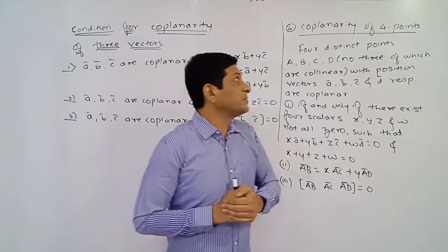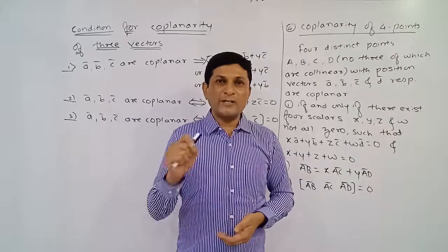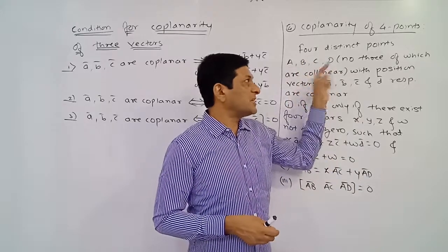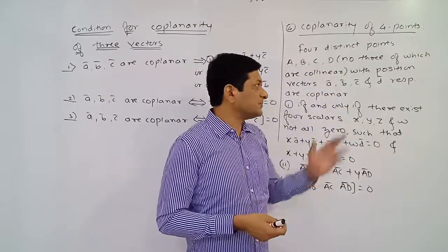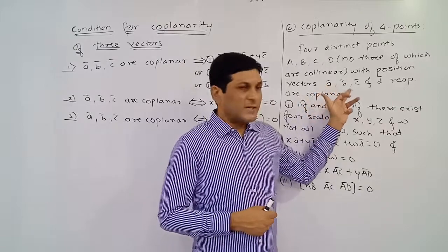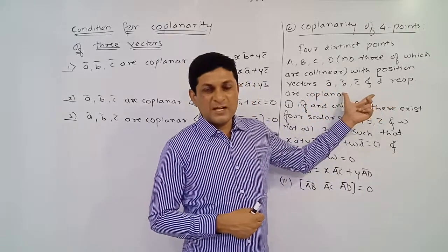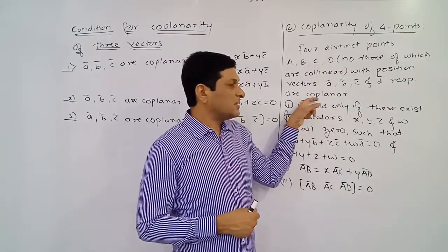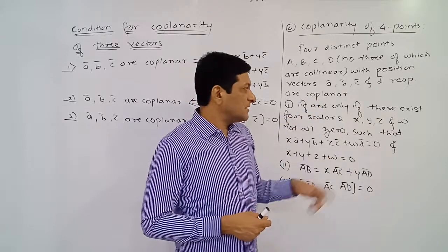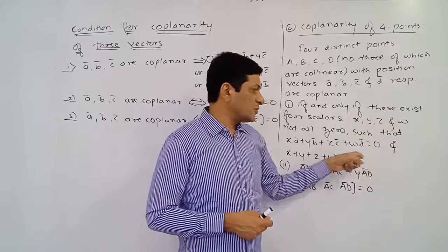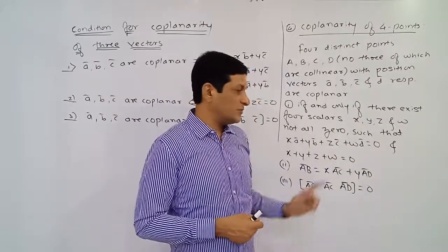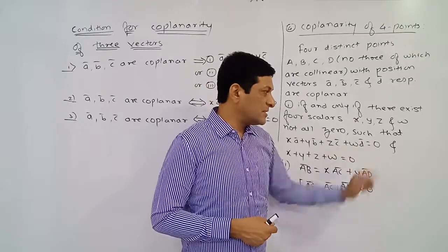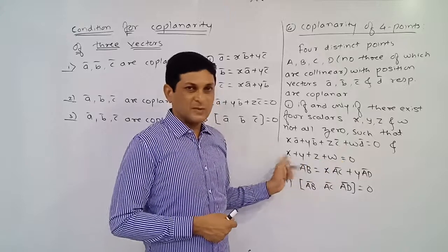Or if three vectors are coplanar, their box product will be equal to 0. Sometimes a question may be asked to show that 4 points are coplanar. Four points are what? Coplanar. If 4 points A, B, C, D, no three of which are collinear, are given with position vectors a bar, b bar, c bar, d bar, then to show that these are coplanar, there exist scalars x, y, z, w such that x a bar plus y b bar plus z c bar plus w d bar is equal to 0, and the sum of the scalars is also equal to 0.